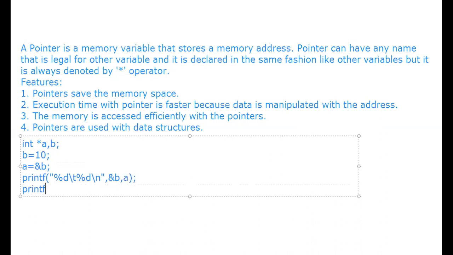Okay, next printf, if you want to display the value of B, how many ways are there? There are three ways to display the value of B. The first way is to write B directly. After that, you write star of A, or star A directly.